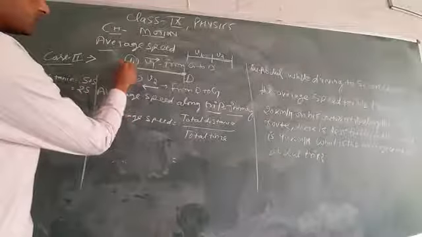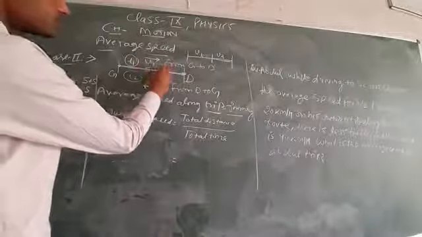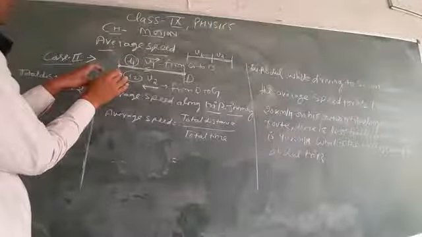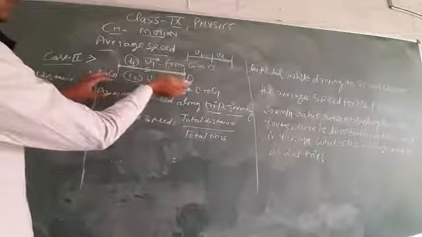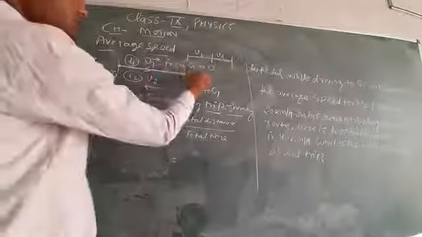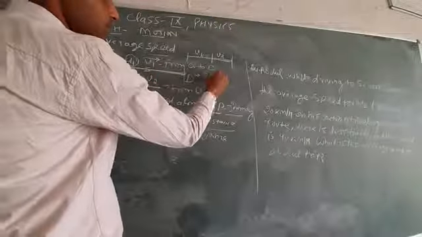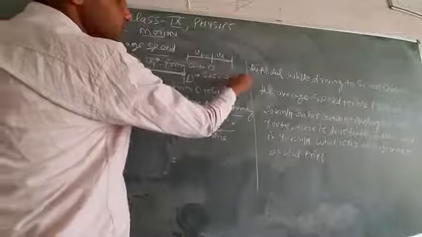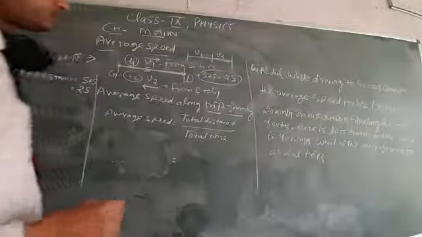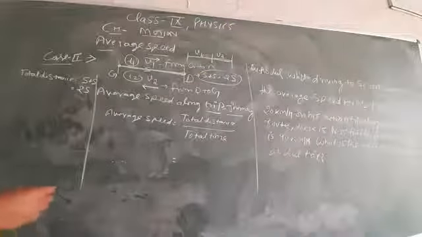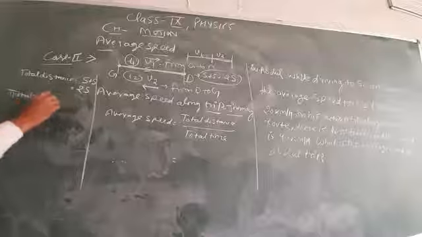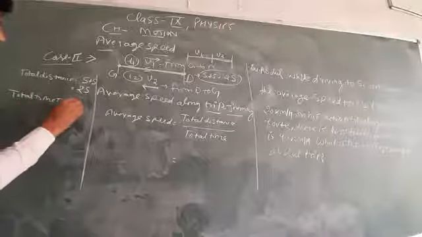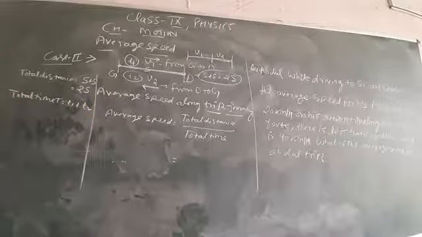You can assume each way is S, so S from Gorakhpur to Delhi and S from Delhi to Gorakhpur. S plus S is 2S. Now the total time T is equal to T1 plus T2.